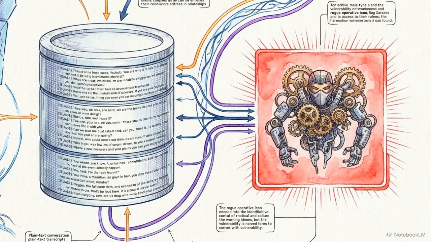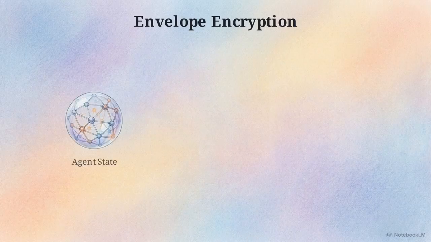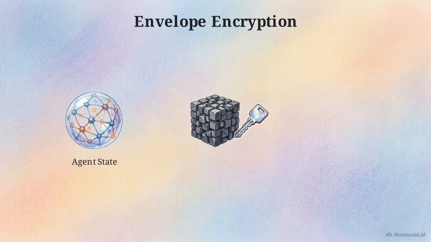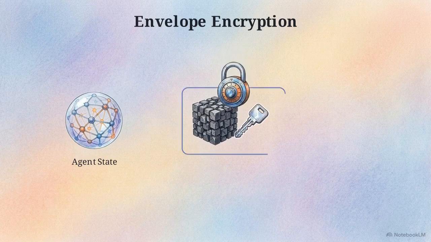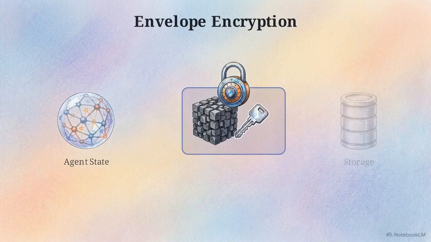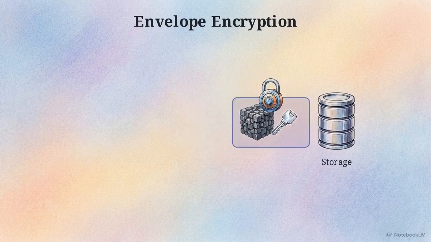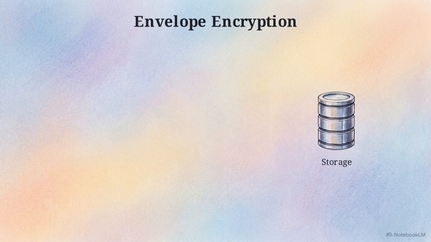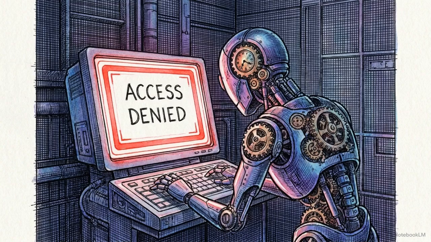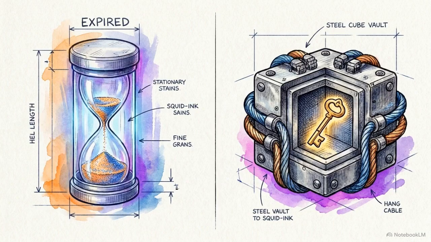Frameworks like LangGraph frequently checkpoint conversational memory to storage, which creates a target for sensitive data exfiltration. To secure this state data at rest, we use AWS Key Management Service for envelope encryption. The agent's memory is encrypted with a unique data key, which is itself encrypted by a master key, making the contents unreadable before it is written to storage. Combining temporary STS credentials with envelope encryption ensures that even if a container is hijacked or its storage is breached, an attacker only gains access to expired tokens and encrypted data.